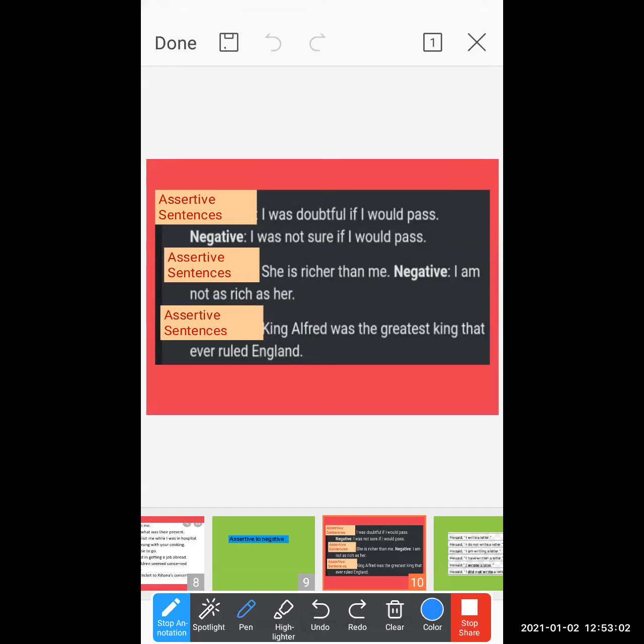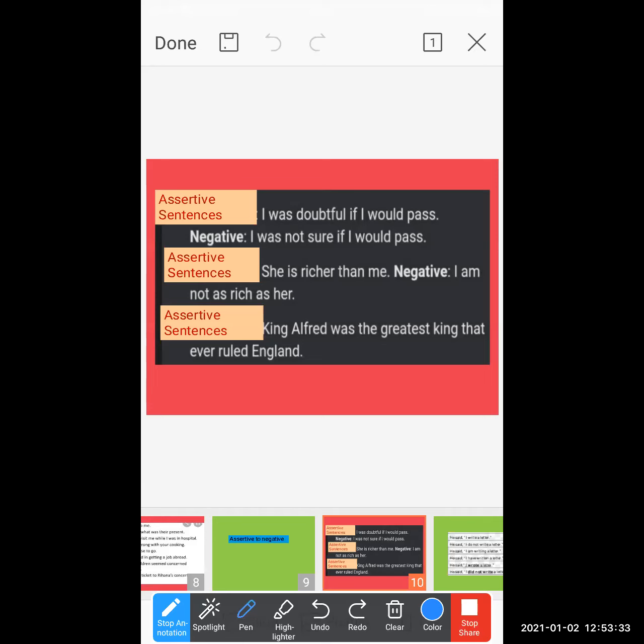See the next sentence: "King Alfred was the greatest king that ever ruled England." Students, which kind of sentence does this come under, assertive or negative? If you observe carefully, negative words like not and never are not mentioned here, so this is an assertive sentence.